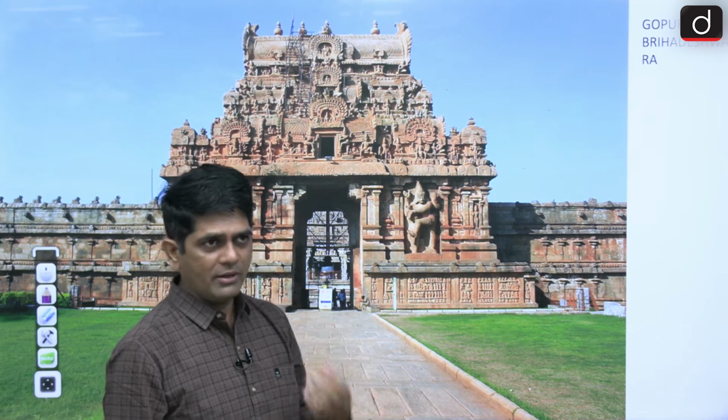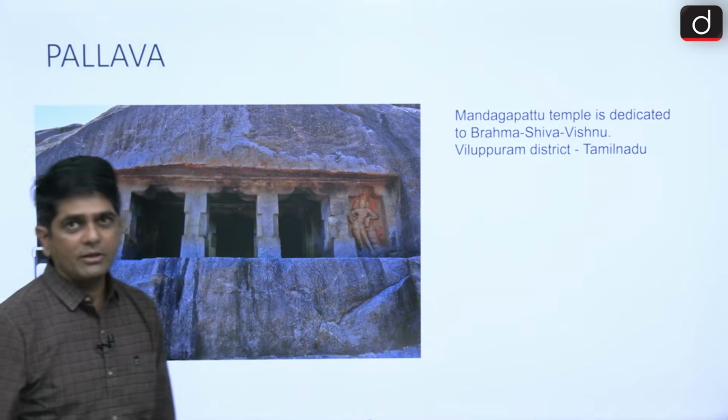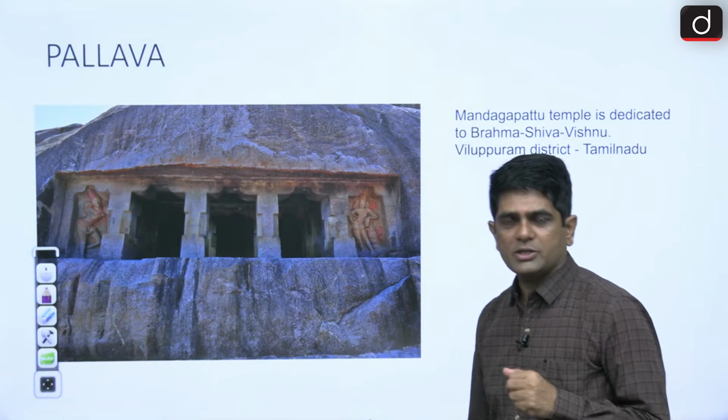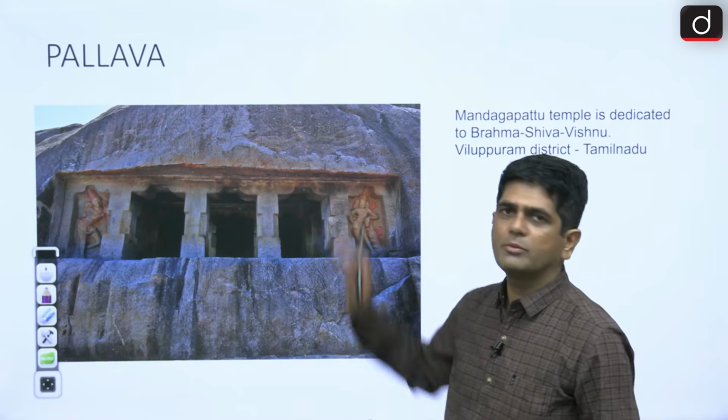So now let us understand the evolution, the growth and flourishment of the Dravida temples, mainly in the reign of the Pallavas and of the Chola rulers. So starting with the Pallavas. In Pallava, the first prominent ruler associated with temple building architecture was Mahendravarman first.